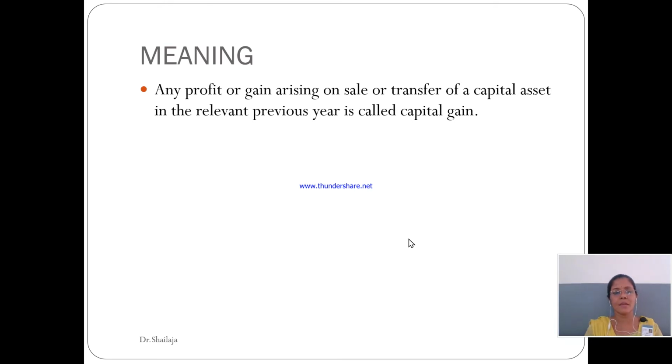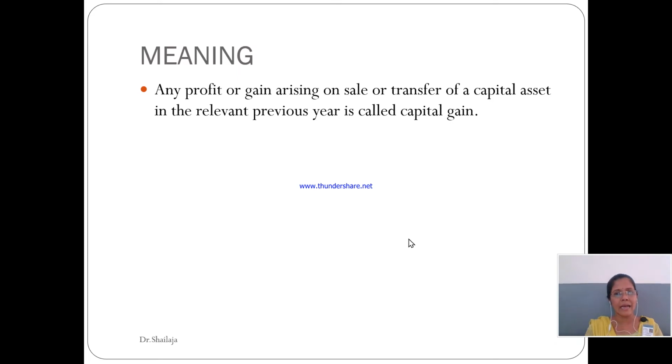Before we start, we should know the meaning of capital gain. Now what is capital gain? Any profit or gain arising on sale or transfer of a capital asset in the relevant previous year is called the capital gain. Now see what I have told you: any profit or gain, and it should arise on the sale or a transfer of any asset.